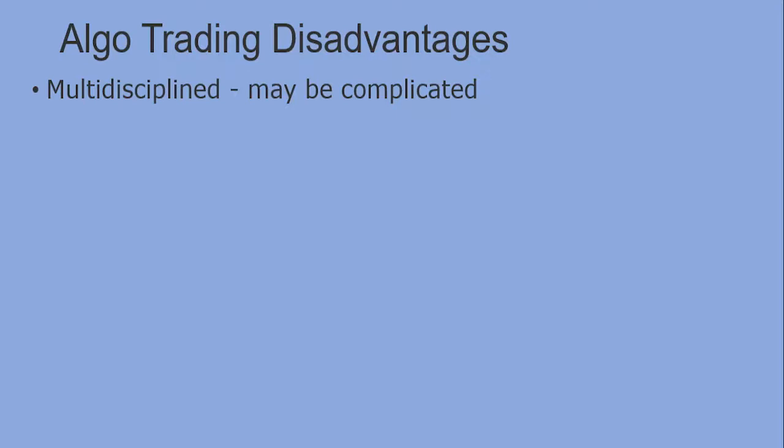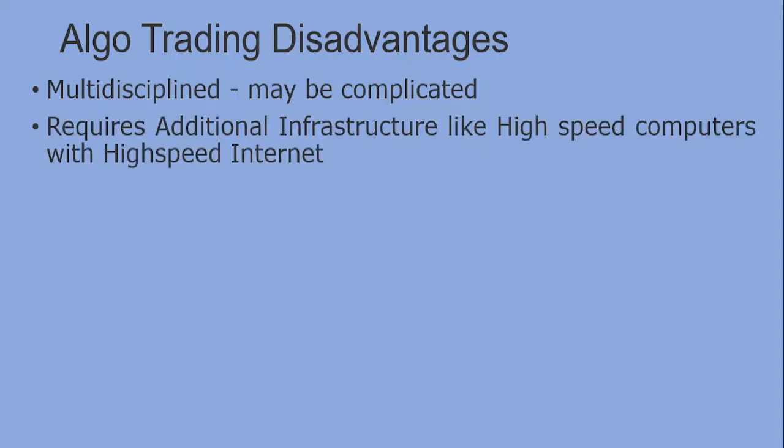So it may be difficult for a single person to handle algo trading because it is multidisciplined. It may be very complicated. Then it requires additional infrastructure like high-speed computers with high-speed internet, etc. So it is critical to select the parameters.